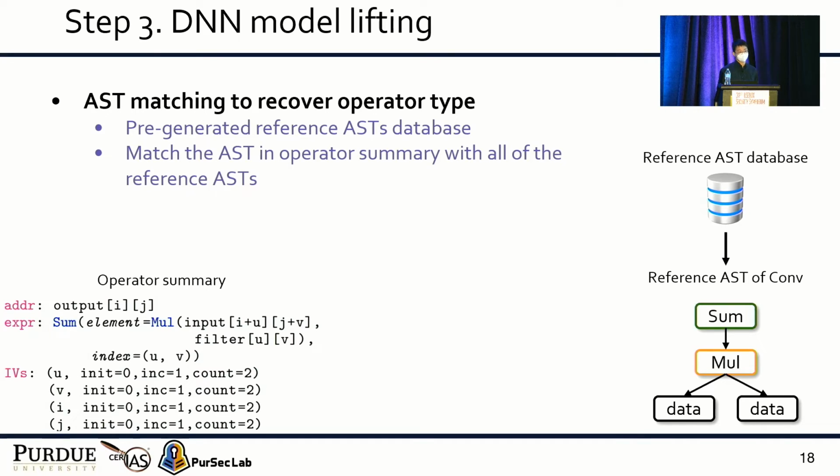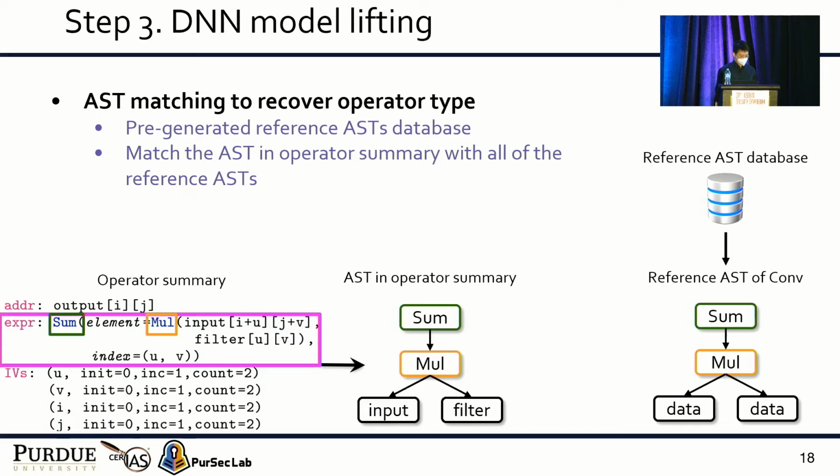Then we match the AST in the operator summary with all of the reference ASTs. We consider the operator type as that of a reference AST if their ASTs are matched. For instance, here we match the AST included in the operator summary with the reference AST of convolution, and it succeeds. So we consider it as a convolution operator.